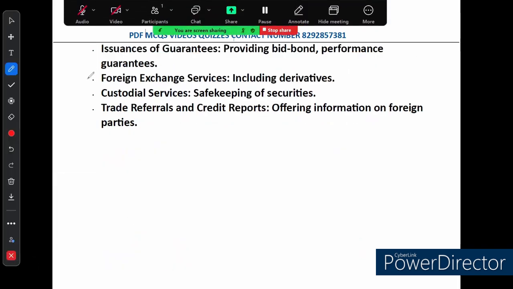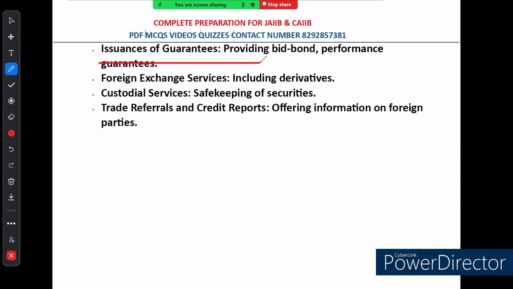And then next is issuance of guarantees. So correspondent banks also issue various types of guarantees like bid bonds and performance guarantees. These guarantees are important in international trade because they ensure that a company will fulfill its obligations, whether it is completing a project or delivering goods on time. By providing these guarantees, correspondent banks help reduce the risk for all parties involved. When it comes to dealing with different currencies, correspondent banks have you covered with their foreign exchange services. So they can handle everything from simple currency exchange to more complex financial products like derivatives.